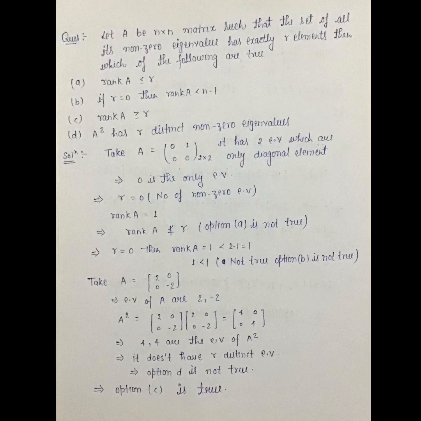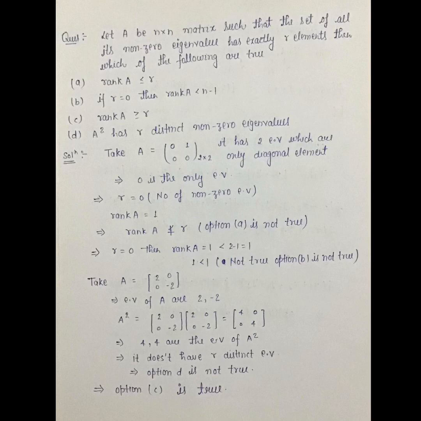For option B, if r is equal to 0, then rank of A less than n minus 1, where n is equal to 2. So 2 minus 1 is equal to 1. This implies 1 less than 1, which is also not true. This implies option B is not true.